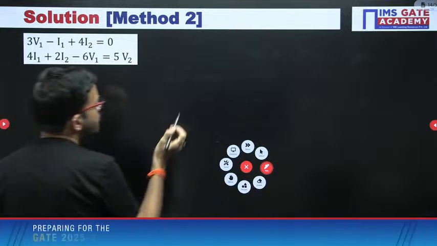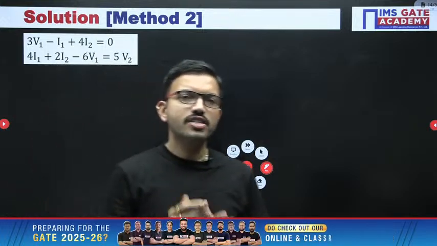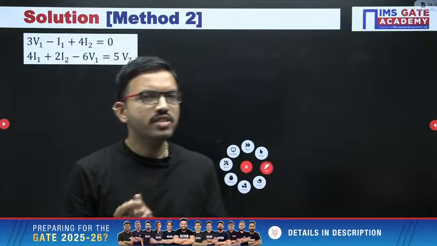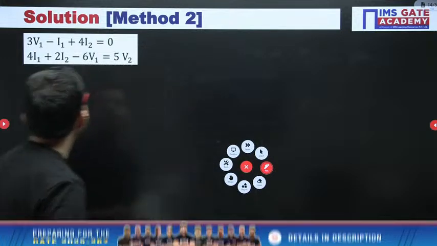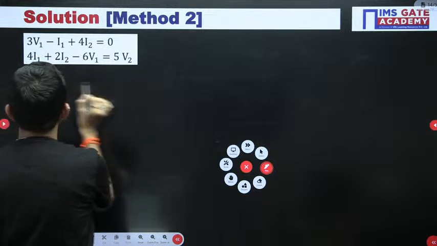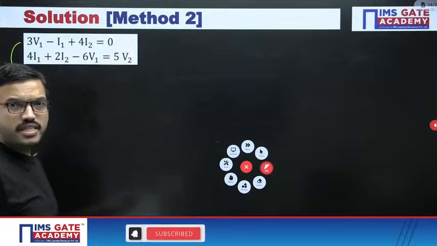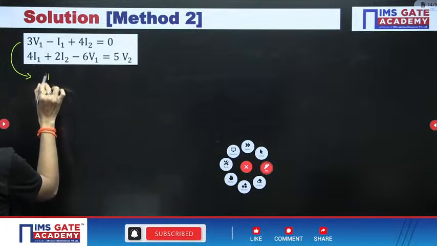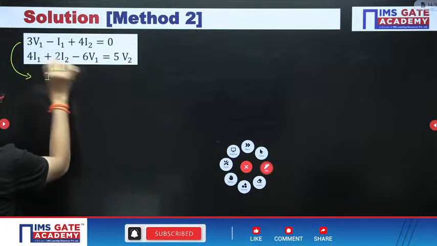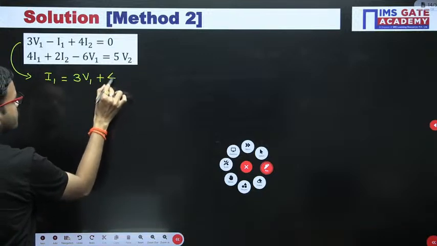I hope all of you know the standard equations like I1 equal to y11 v1 plus y12 v2, I2 equal to y21 v1 plus y22 v2. Okay, right. So with that understanding, from the first equation, I am bringing I1 to the right hand side, it will become positive. I am getting the other side terms as 3v1 plus 4i2.